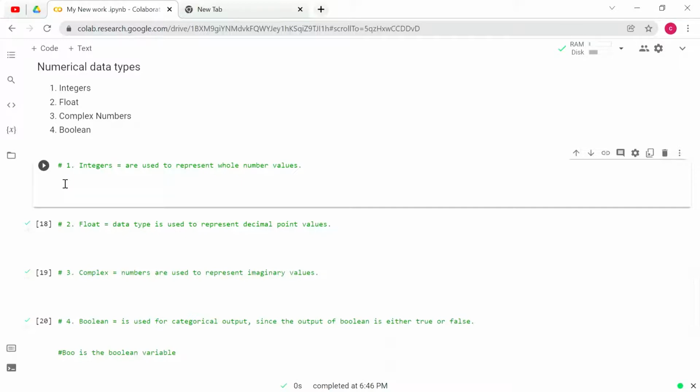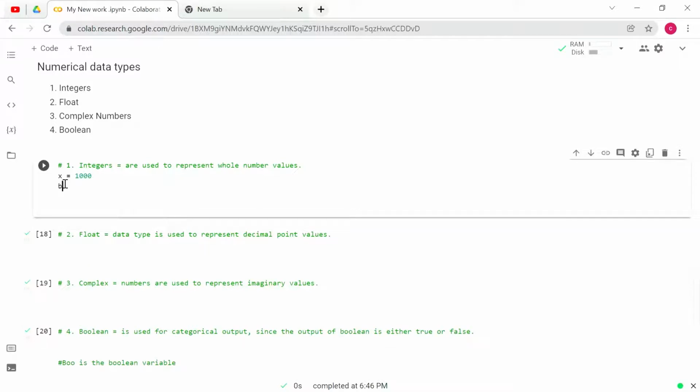So with an example we can show that x equals 1000, b equals 10,000, like that. These kinds of numbers are called whole numbers.